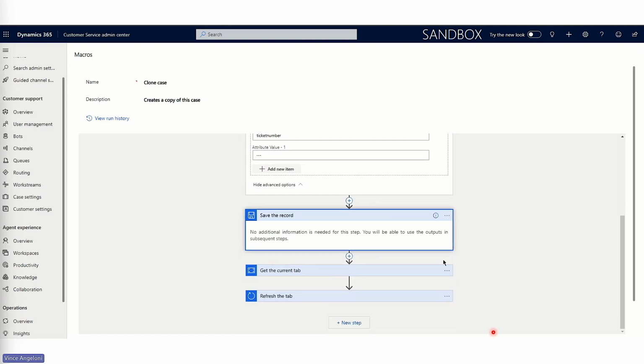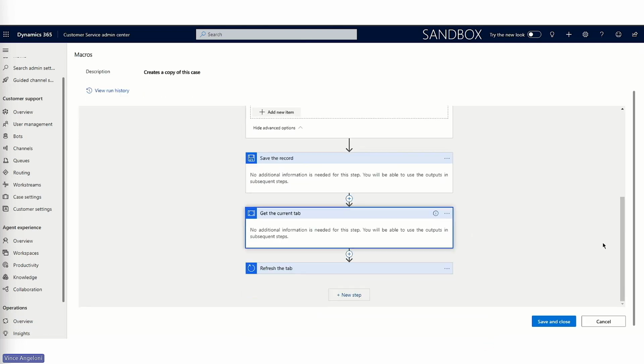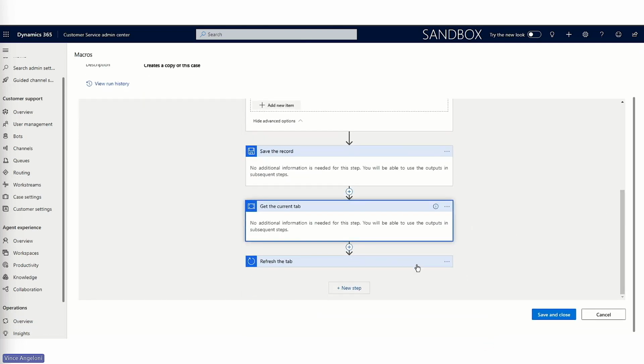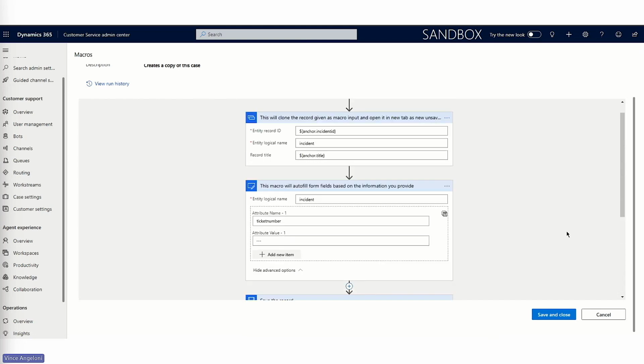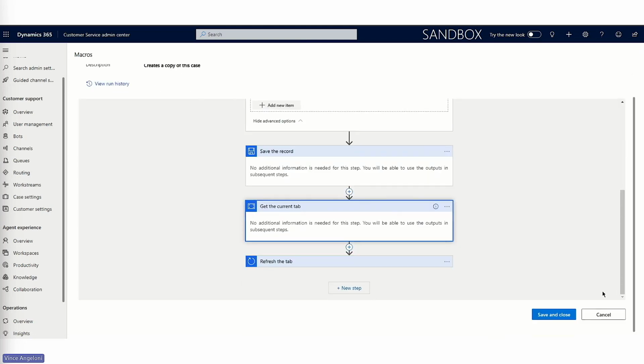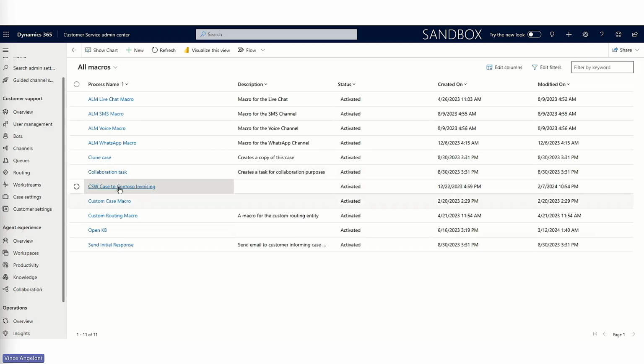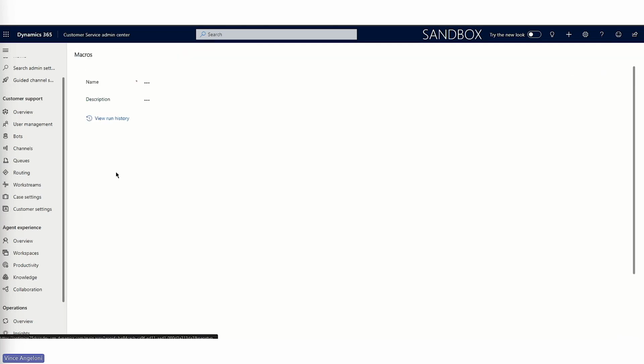Next step is to save the record, then get the current tab and refresh the tab so that all the information gets reflected. So once you have all of these steps done, you should be good with the macro to clone a case. Let's move to the next one, which is the collaboration task.